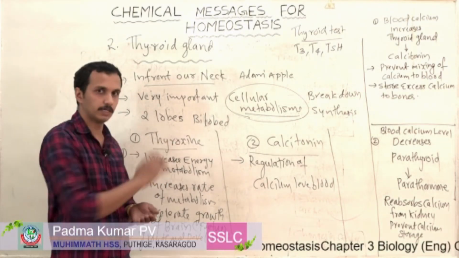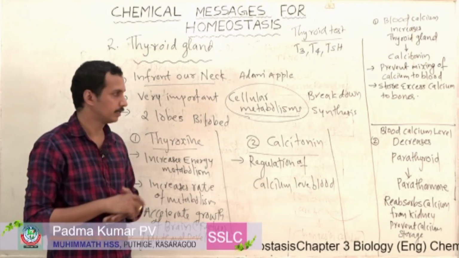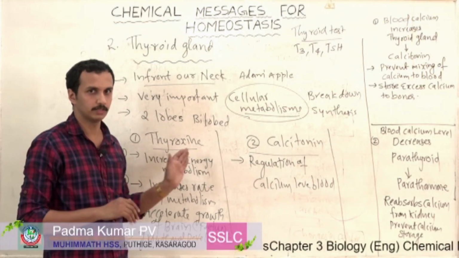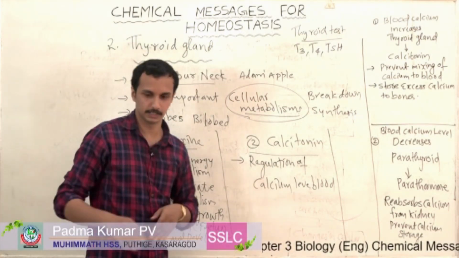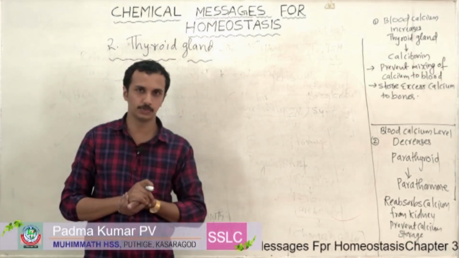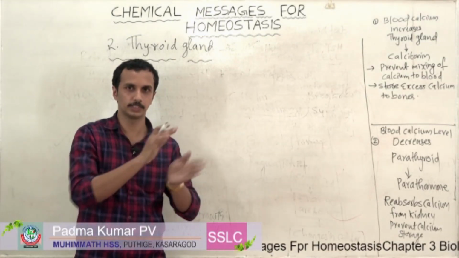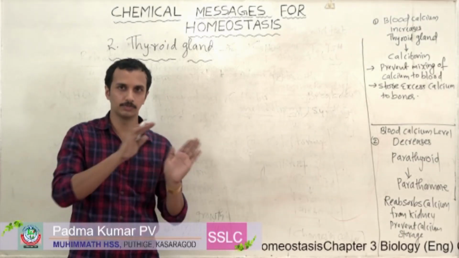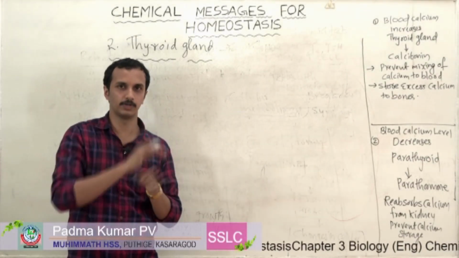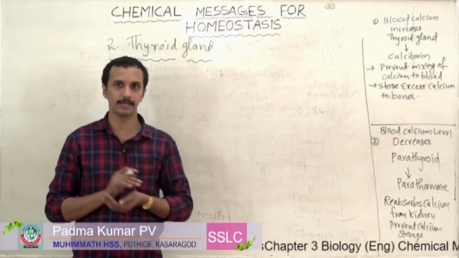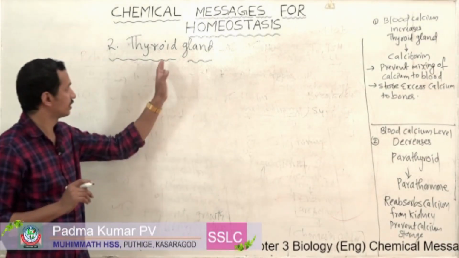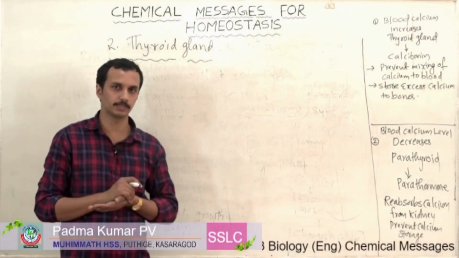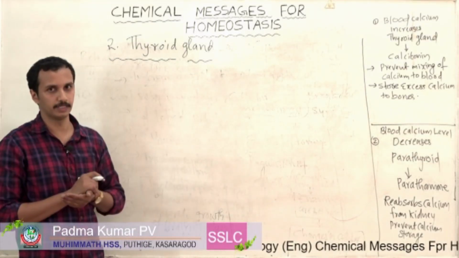What are the disorders associated with the hormone thyroxine that we can discuss now? Similarly, in the case of insulin, we already discussed there is a disorder. What is it? Diabetes, isn't it? There are two types of diabetes. So there are disorders associated with the pancreas gland, and here also we have to study some disorders associated with the thyroid gland.